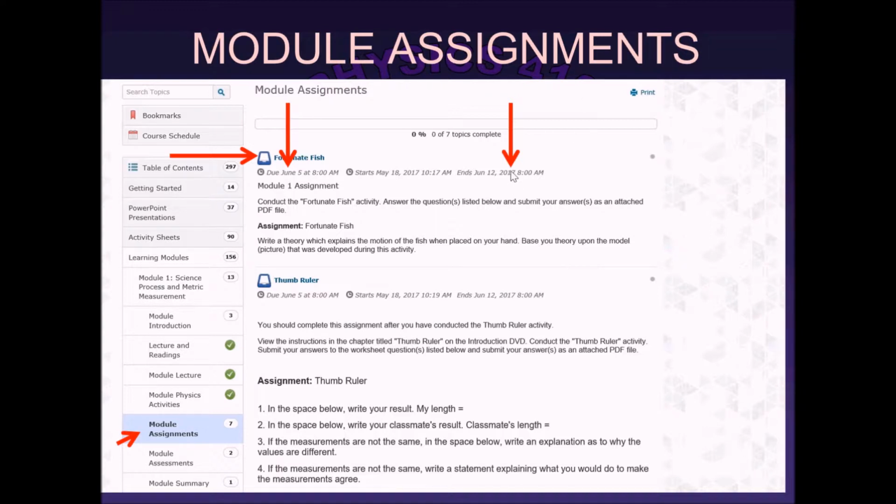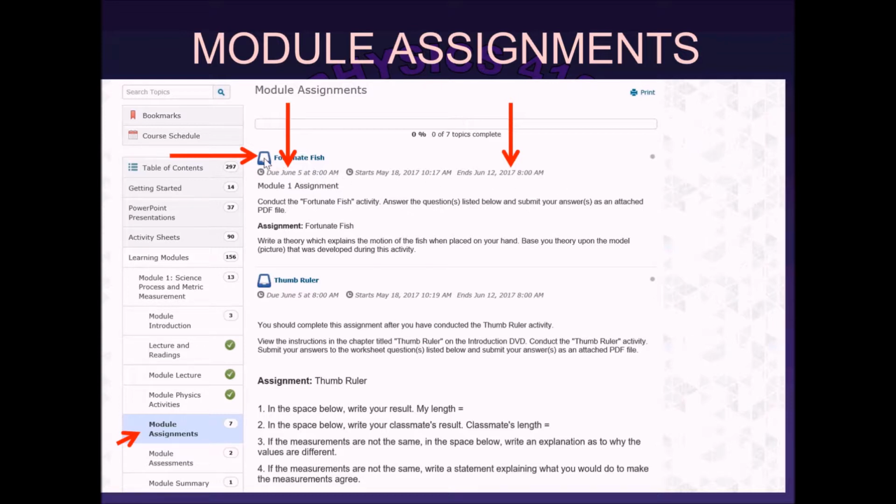This date right here is an important date. You'll see this date is called the cutoff date. You'll see it after the due date on the Dropbox, and it says, okay, here's the date that you will no longer be able to see this, and that's one week later. You've got a week, 8 o'clock the Monday after that first Monday, you'll no longer be able to work on it. So you've got to get everything done before 8 o'clock the following week, or no longer can you work on it, okay? So be careful about the due date and the end date. They're not the same thing, okay? So that's an important piece of information right there.